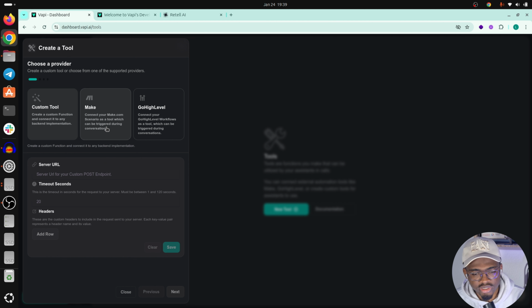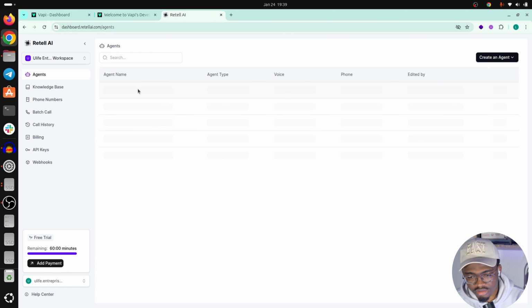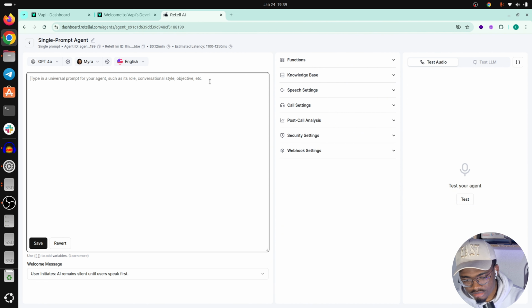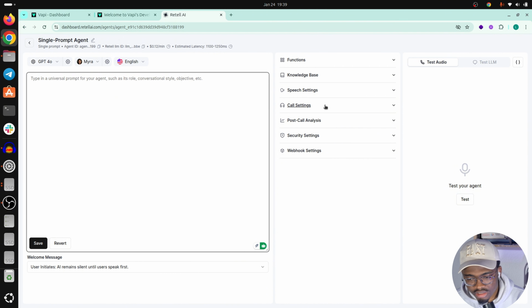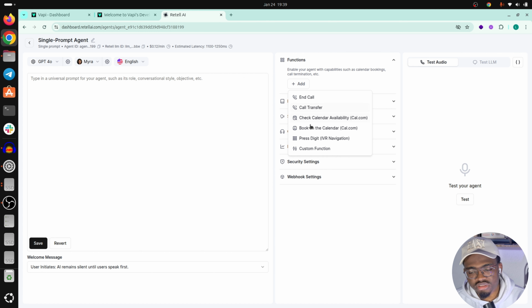Compared to Retell, where when you have an agent, let's say we create an agent here, and oh, the prompt's gone. We forgot to save it. So you click on functions and you click on add function. You have preset functions here, which is actually pretty good.